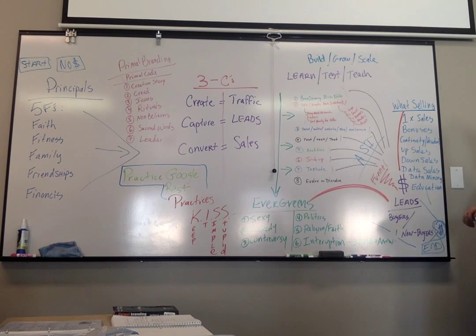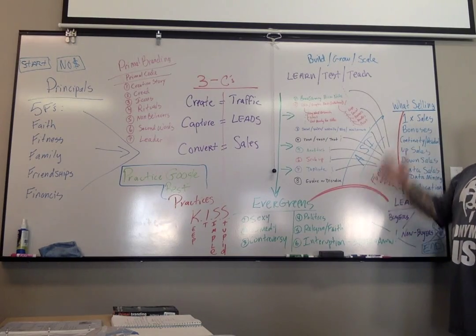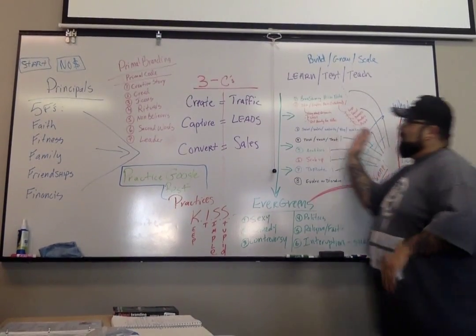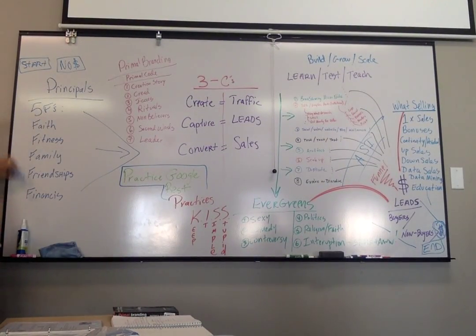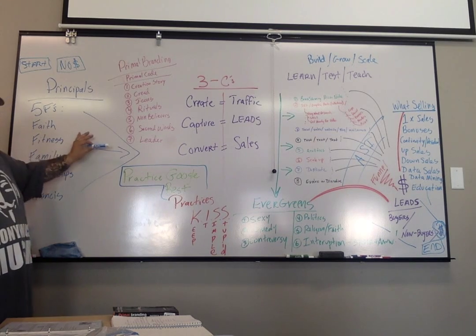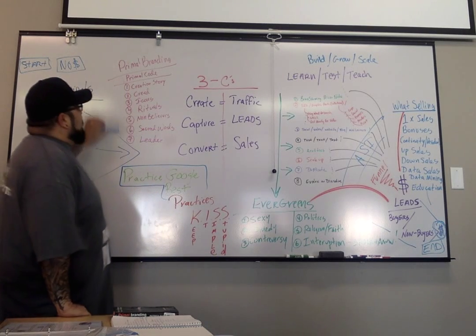They're kind of that automated part here, but they're only right here, okay? This is where ASI shines. Before that, you've got to do this. First things first, we use psychology to funnel this into our micro niche. We use the 5 F's. People base their lives on faith, fitness, family, friendships, and finances, and that's usually the order. We use those psychological terms and ways to sell, and we use the primal branding code.